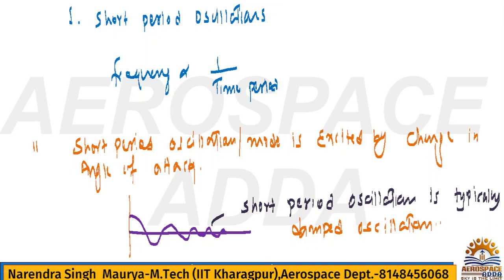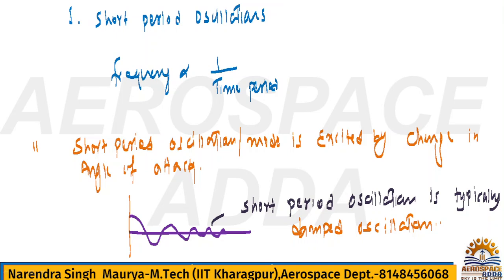Number two, for the short period oscillation, what you have to remember is what is changing here: the angle of attack is continuously changing, pitch up, pitch down. The angle of attack will increase, decrease, increase, decrease, and ultimately at last it will settle down. So always remember the angle of attack will be changing continuously in short period oscillation.